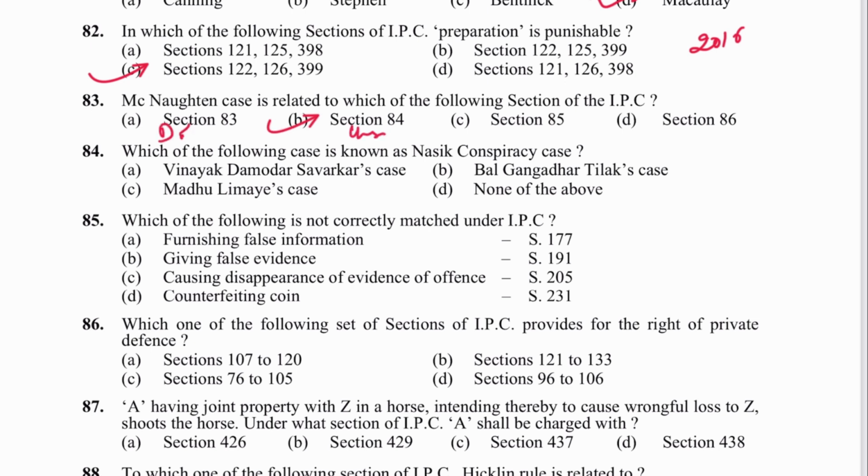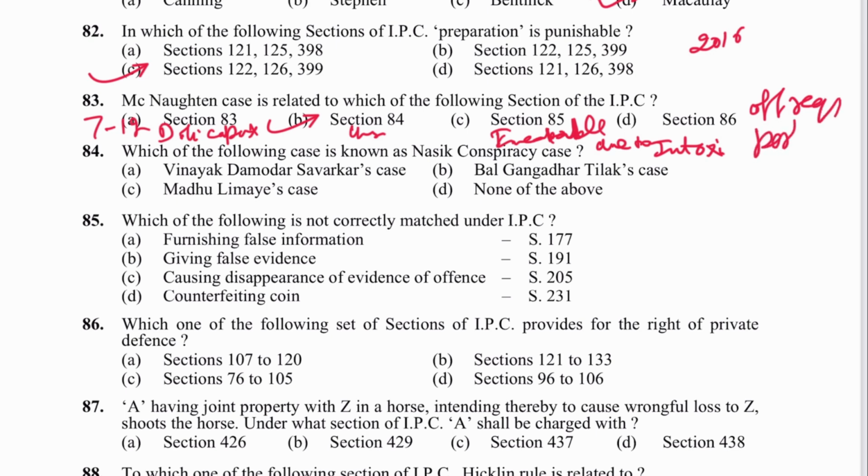83 में क्या है? Doli incapax, child from 7 to 12 years. 85 में क्या आ गया? Incapable due to intoxication. 86 में क्या है? Offense required particular knowledge on intoxication. Next is 84. Which of the following cases is known as Nasik conspiracy case? ये था विनायक दामोदर सावरकर केस. A is the answer.